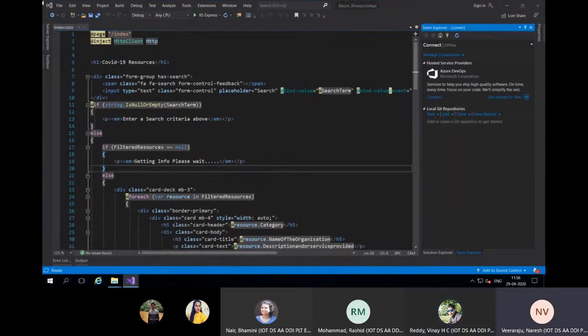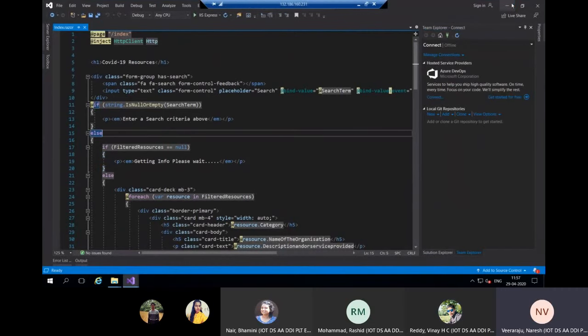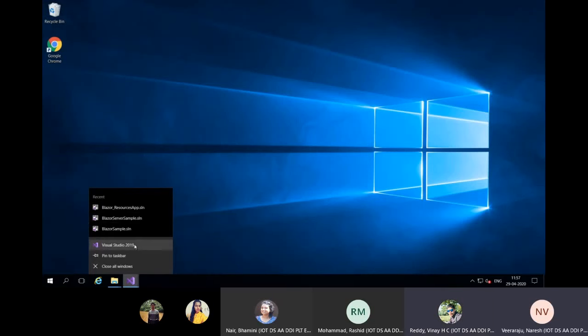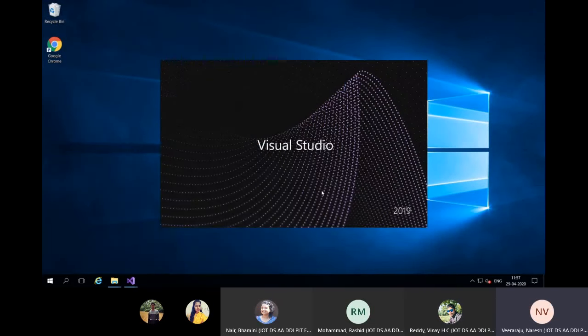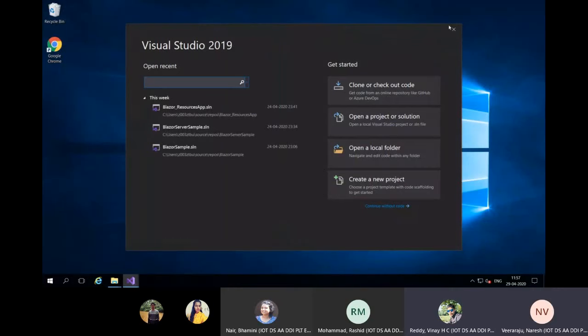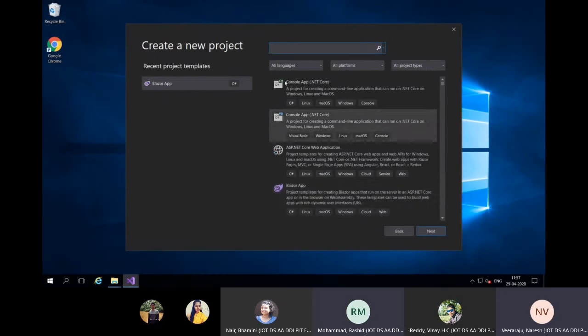Two examples are there. Before that, I'll tell you the prerequisite you need. The prerequisite is Visual Studio 2019. Who has approved this? Yogesh, I got it installed, Vinay. You can raise a request in my IT and get it done.